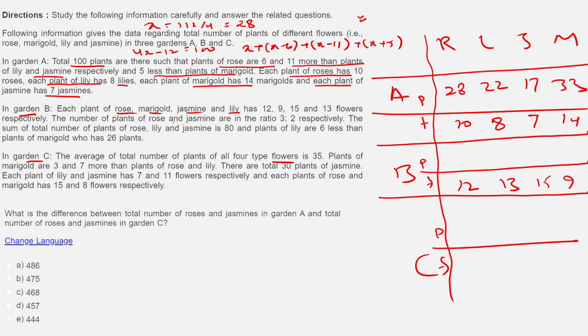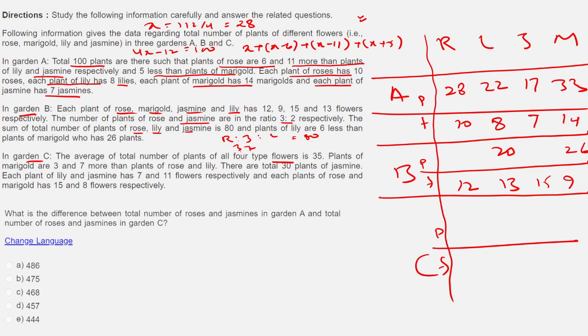And let's look at the other one also. The number of plants of rose and jasmine are in the ratio 3:2. The sum of the total number of plants of rose, jasmine and lily is 80, and the plant of lily is 6 less than the plant of marigold, which has 26 plants. So marigold clearly I can write here as 26, and lily I can write 6 less, so this will be 20. The remaining, how much is left?